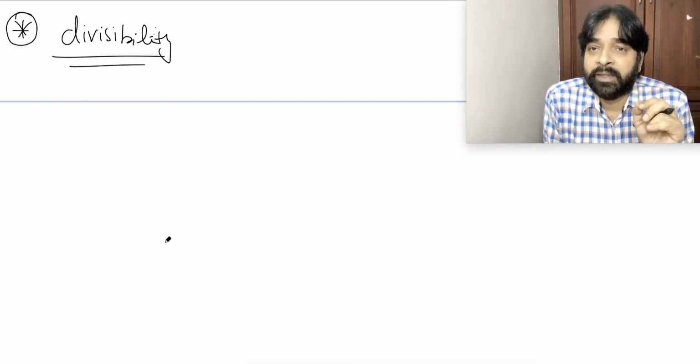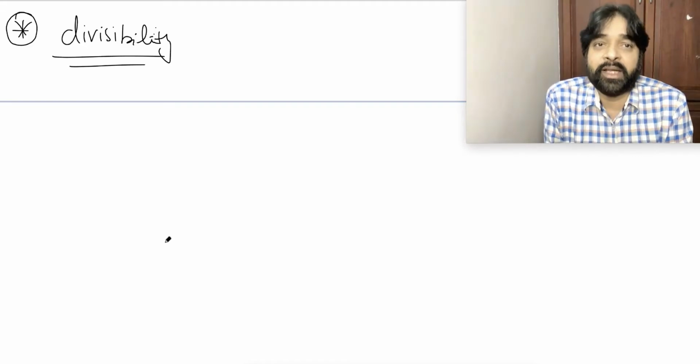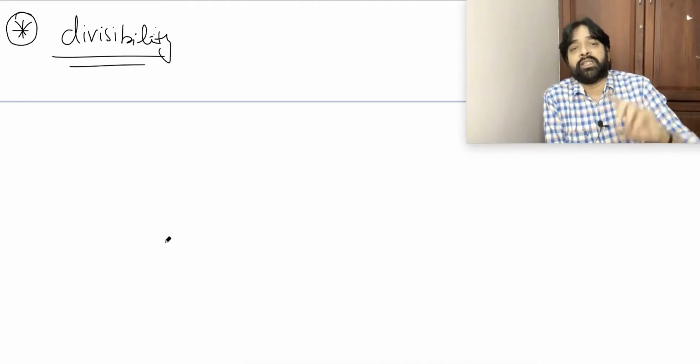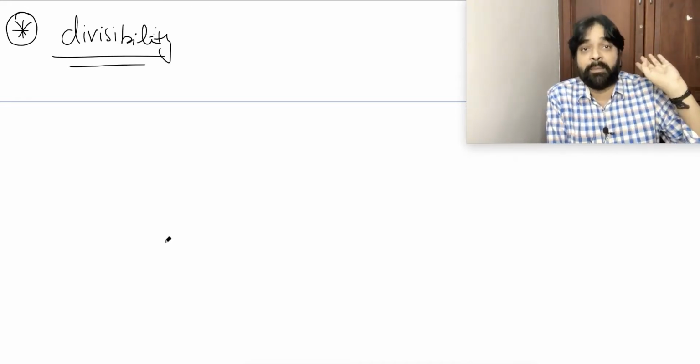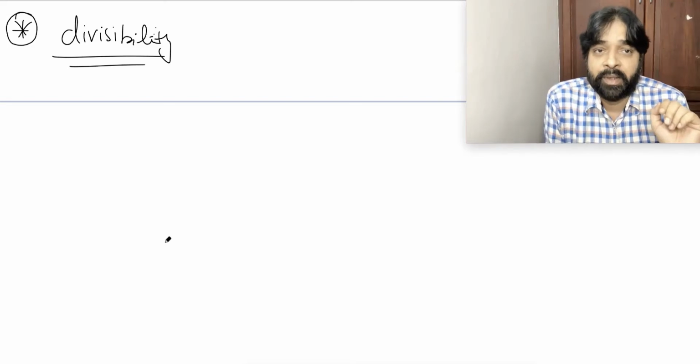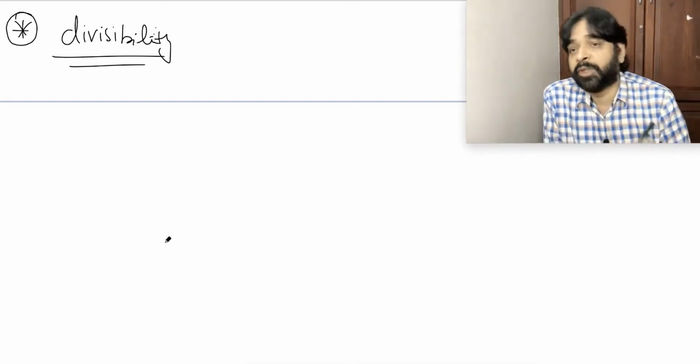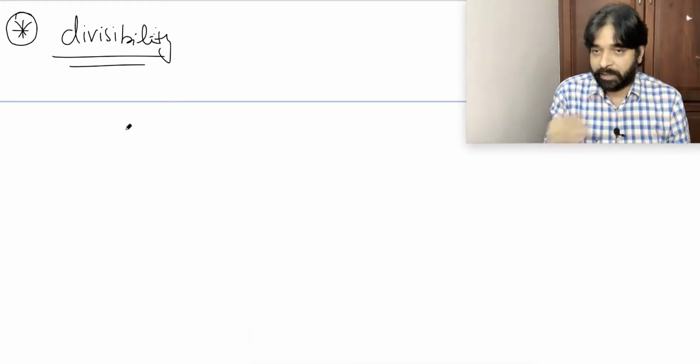Is it clear? So all those, there is a chart. If you are not able to find it out, let me know. I will send you the chart. But you should know the conditions for divisibility up to 11. Up to 11 you should know it. Then what I am going to do here, I am going to do something else.